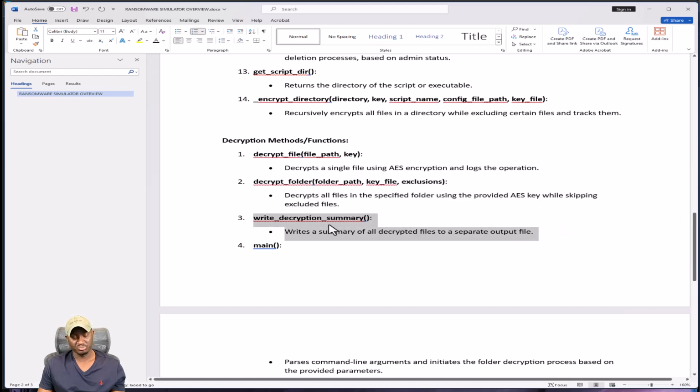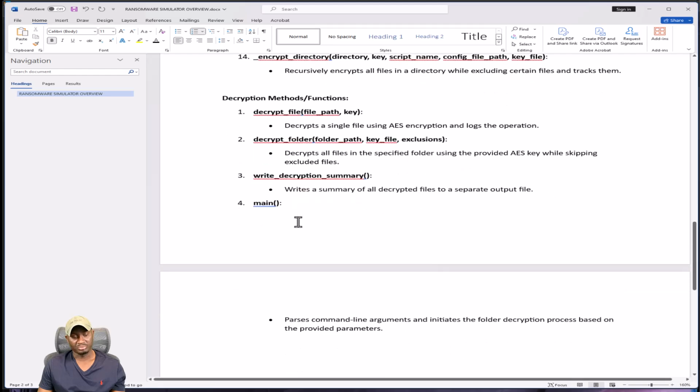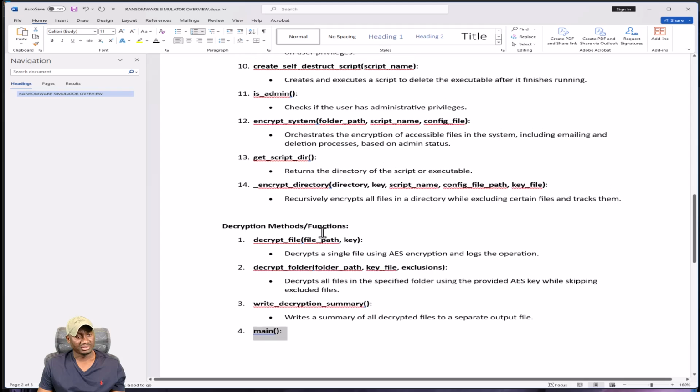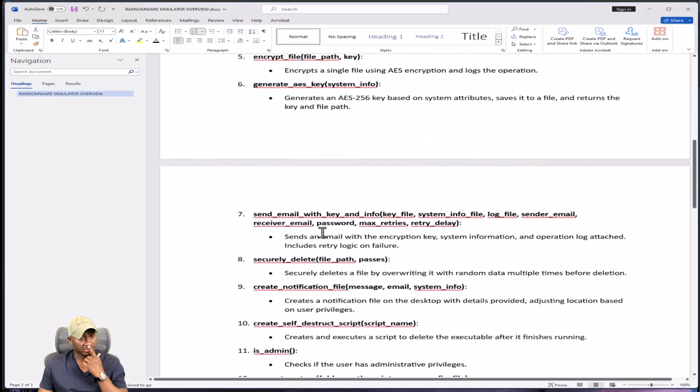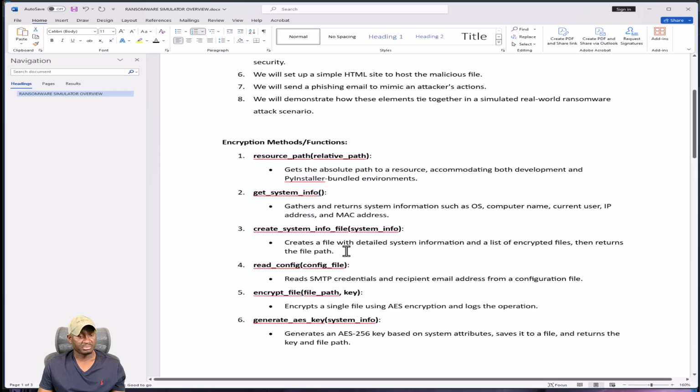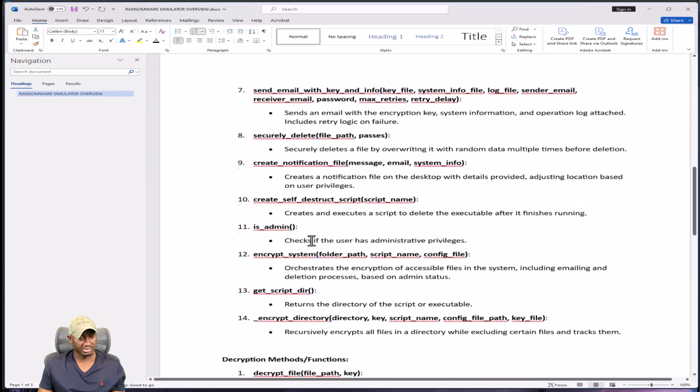This is where we'll use this method to write output of everything that we've been doing as far as the actions are concerned. I believe we have something similar for the encryption, where I think it's going to be in create system information file. We'll do that in there as well.